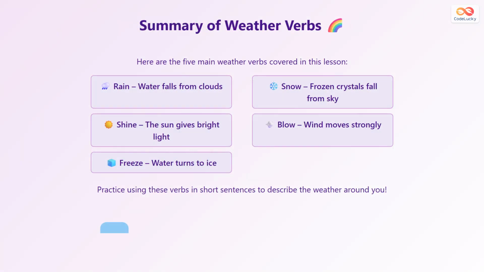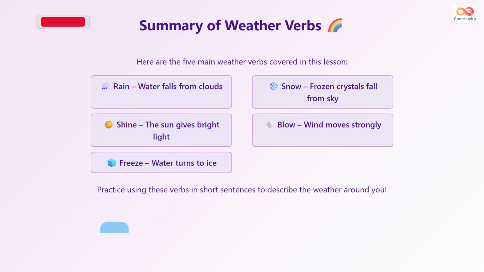Here is a quick summary of the 5 main weather verbs. Rain means water falls from the clouds. Snow means frozen water crystals fall from the sky. Shine means the sun gives bright light. Blow means wind moves strongly. Freeze means water turns into ice.